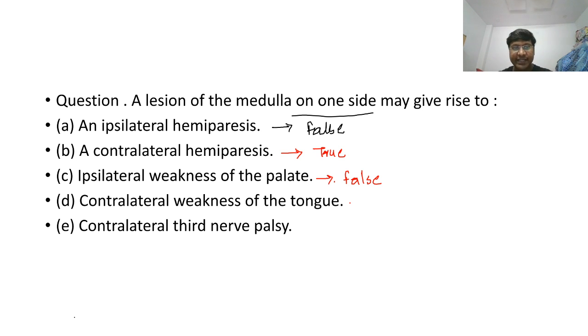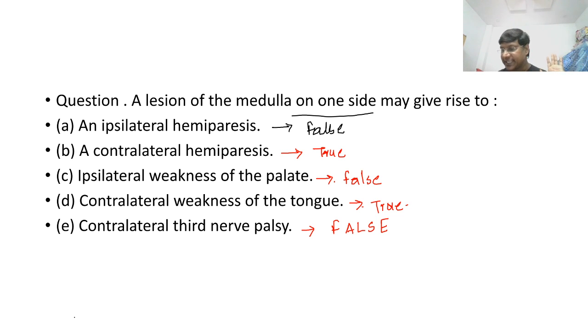What about contralateral weakness of the tongue? Contralateral weakness of the tongue will be there. I'll explain why. And what about contralateral third nerve palsy? Will it be there or not? True or false? Right. Let me tell you that contralateral third nerve palsy will not be there. This is a false statement. So I will explain everything now. So this is your false, true, false, true, false.